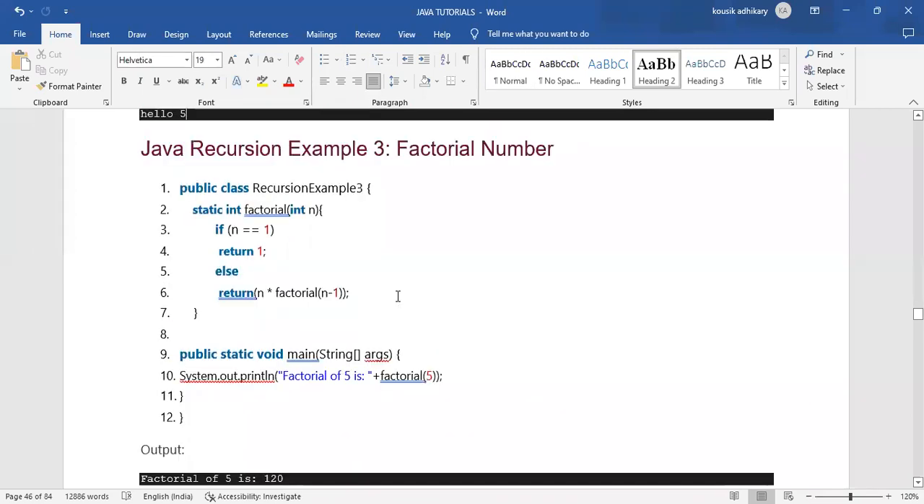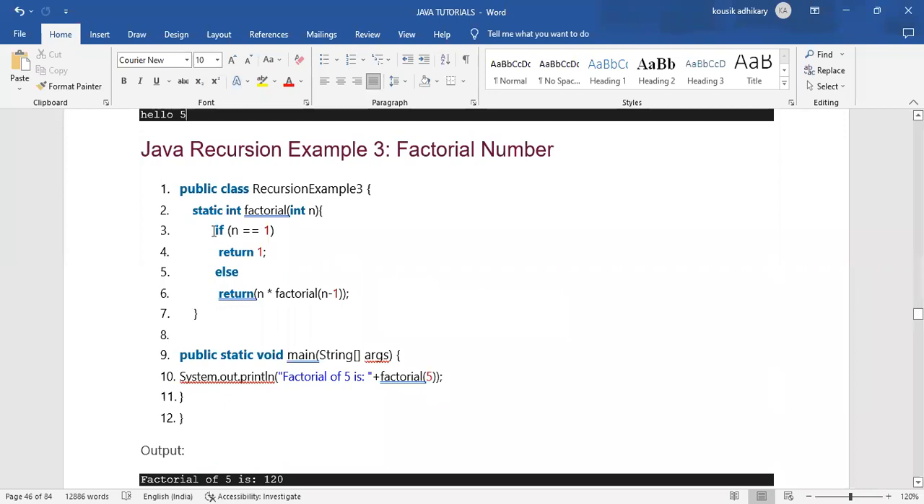Can anybody tell me what a factorial number is? 2 factorial means 1 into 2. 3 factorial is 1 into 2 into 3, like this. Yes, that is the factorial. So this is the example of a factorial recursive method.